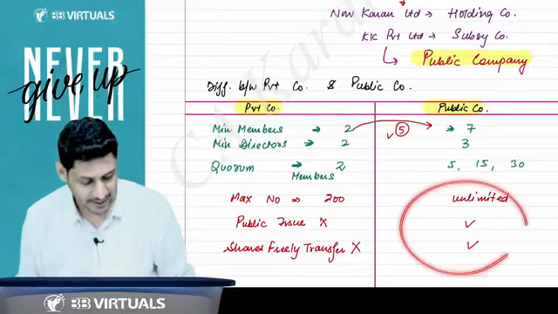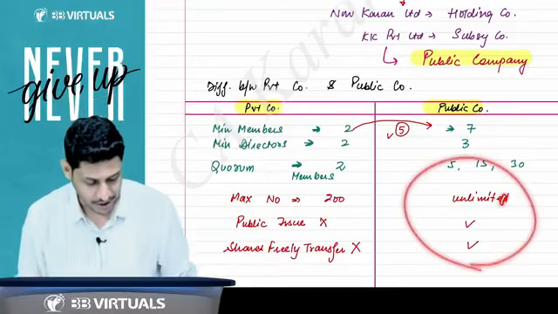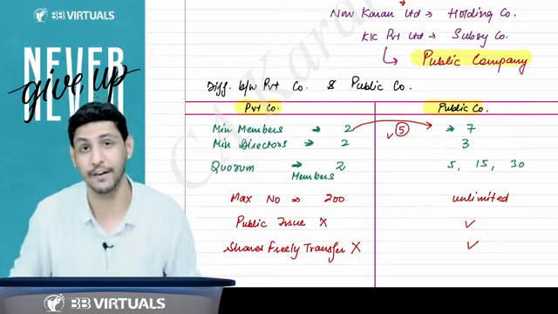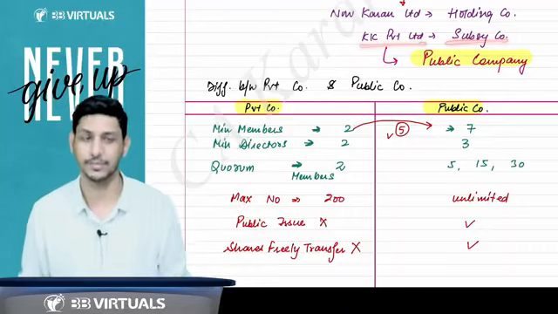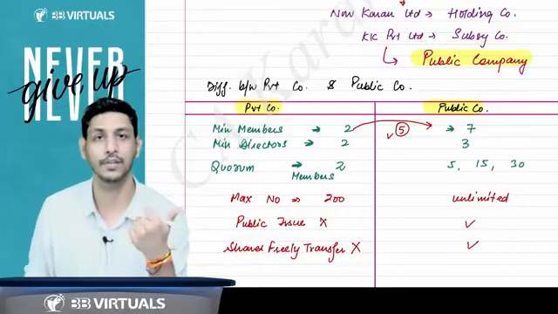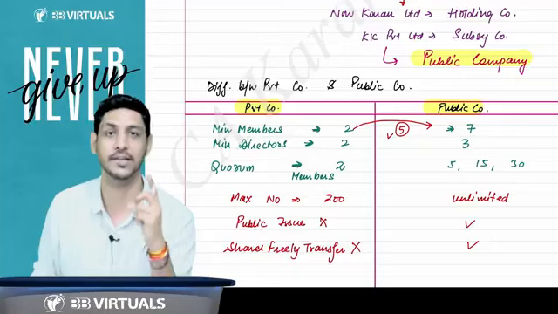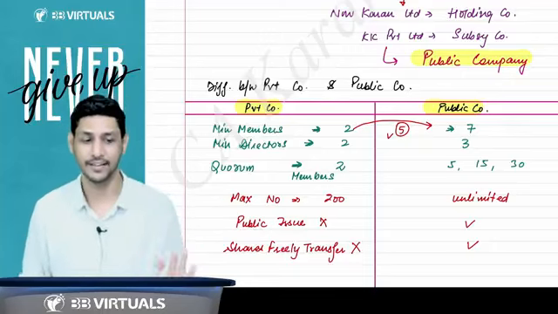But these three things, this basic nature, restriction, prohibition, limitation, will never be changed. This will never ever be changed. This will remain the same. The private company, even if it is a subsidiary of a public company, cannot come up with a public issue, the maximum number of members remains 200 and the shares will remain restricted. Transferability of the shares remains restricted. The shares are not freely transferable.